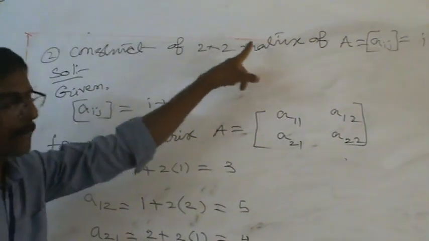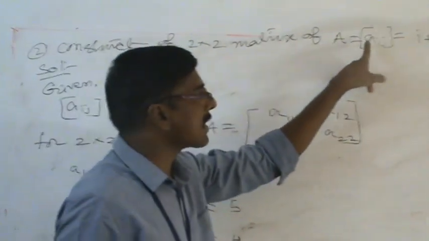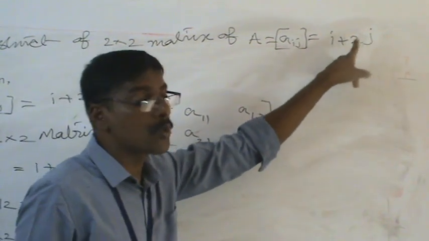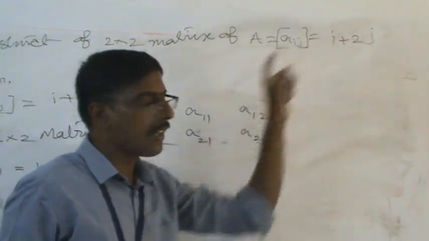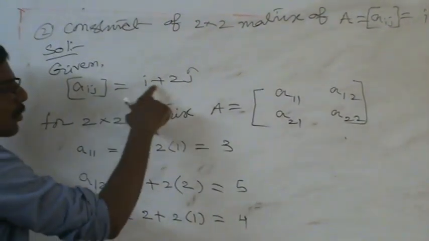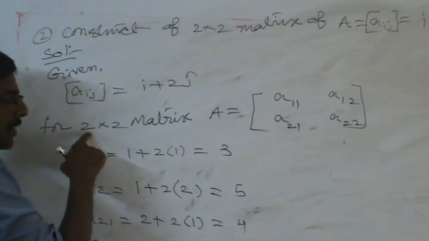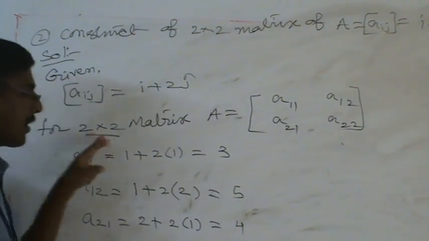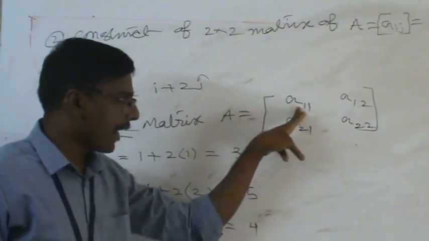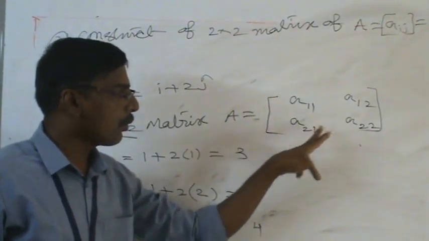Construction of a 2 by 2 matrix A, where Aij is equal to i plus 2j. 2 by 2 means we have 2 rows, 2 columns. The values are A11, A12, A21, A22.